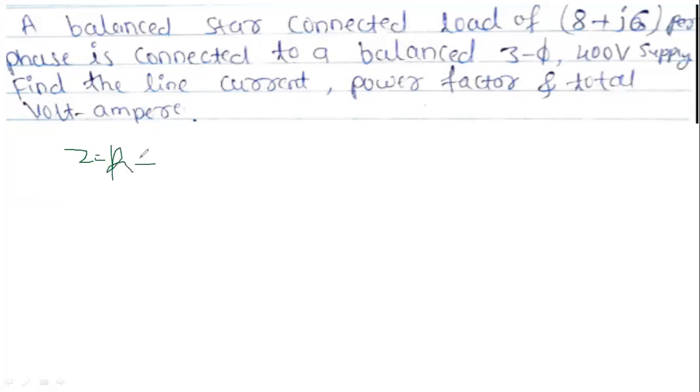Comparing with this formula, we can write R equal to 8 and X equal to 6. So now find the Z value by using this.